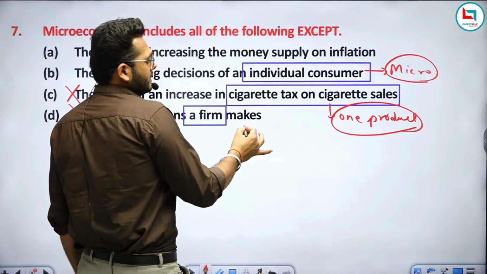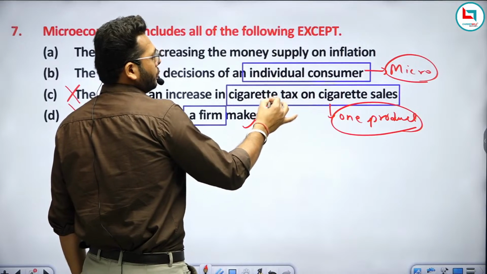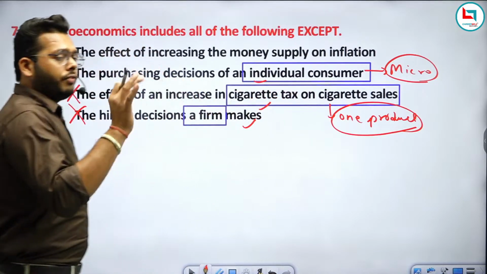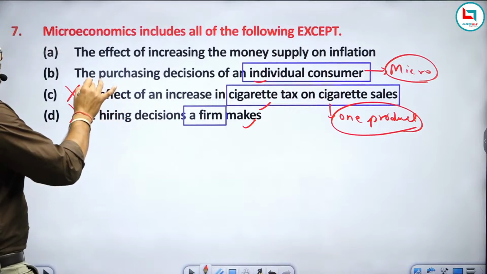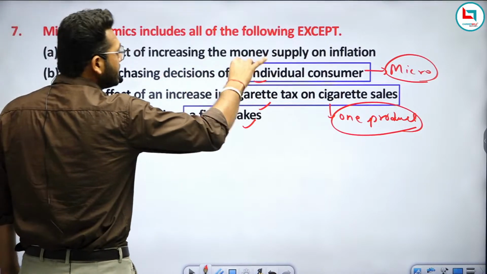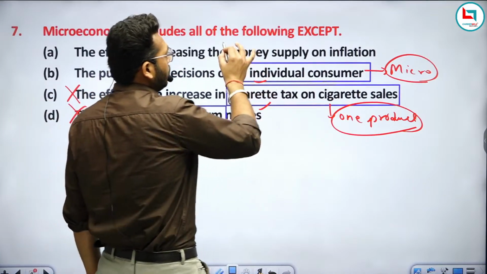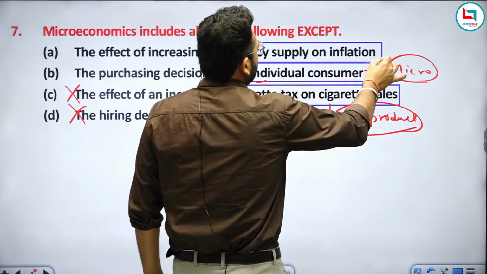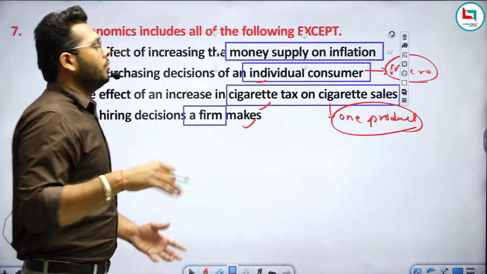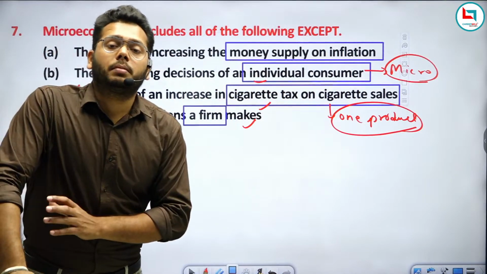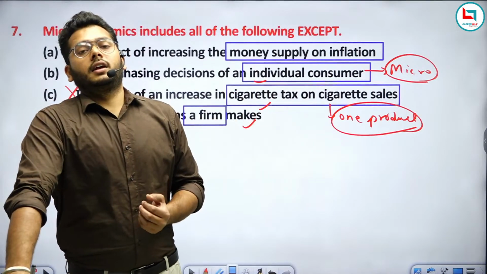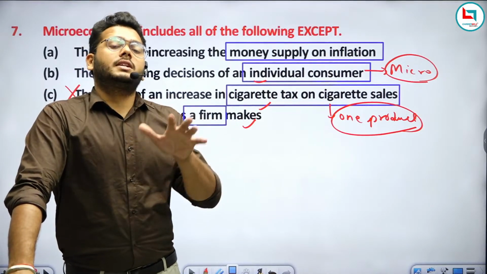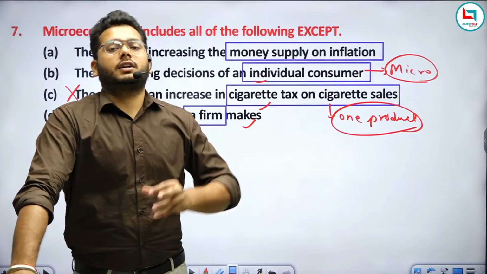So we have discussed this is also related to microeconomics. Only one option remaining, the effect of increasing the money supply on inflation. It means here we are talking about the money supply, and money supply means the supply of money in a whole country, and what is the impact of this money supply on inflation of the country.